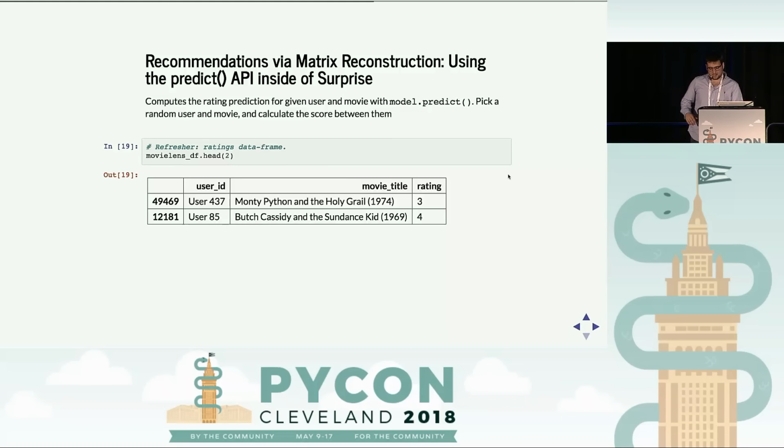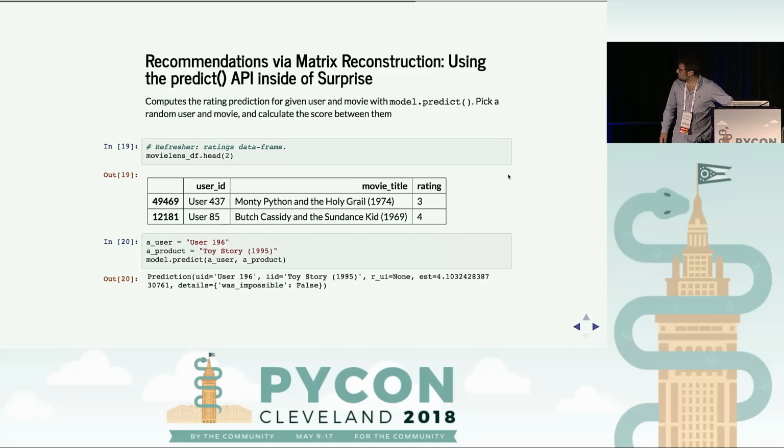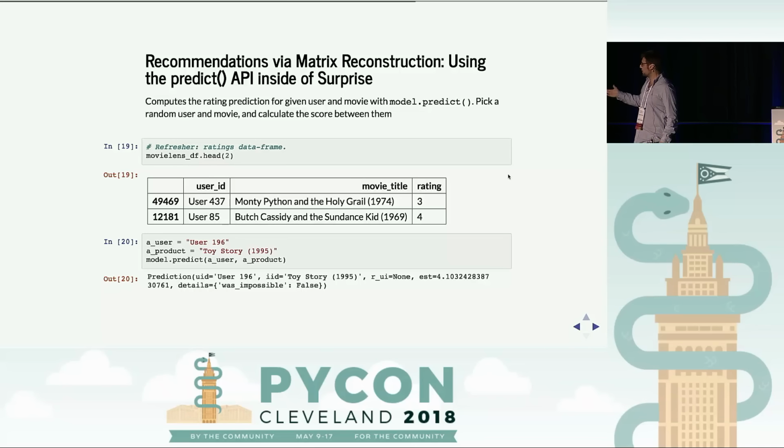Surprise SVD makes it really simple. There is a predict API, and this predict API accepts two parameters, the user and the movie. The output is going to be a prediction object, and inside the prediction object you'll have the est attribute, which effectively tells you the predicted rating. In this case, est is 4, which means pretty high. I mean, everyone loves Toy Story, but this user in particular.